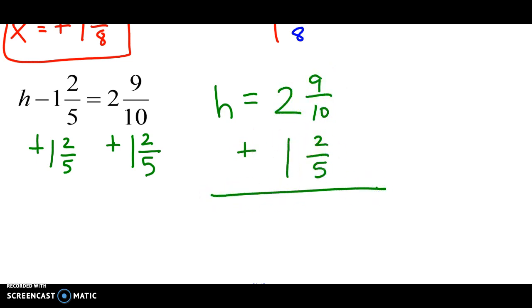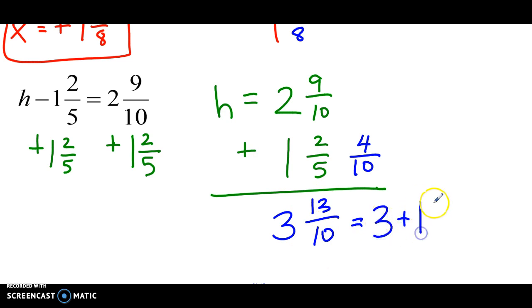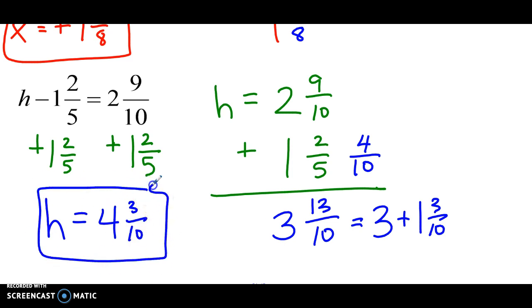We only have to change one of the fractions. And now we can add normally. 9 plus 4, 13/10. 2 plus 1 is 3. But as most of you know, this is not going to work. This is the same as 3 plus 1 3/10. So our final answer, 4 3/10. Please watch these again if you need to see them another time.